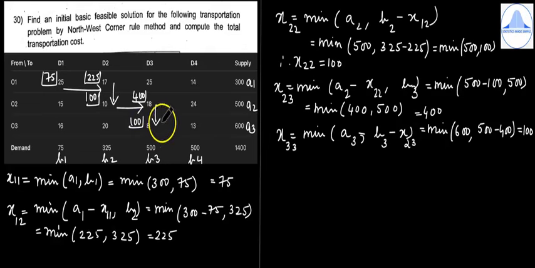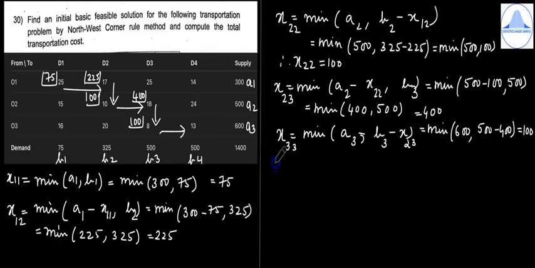100 doesn't match with 600, 100 doesn't match with 500. But in this column, when you add 400 plus 100, you will get 500, which matches with the requirement at D3. So because requirement is satisfied, you move to the last cell here, that is 3, 4.